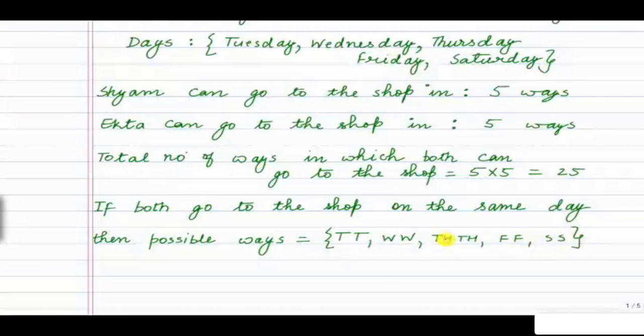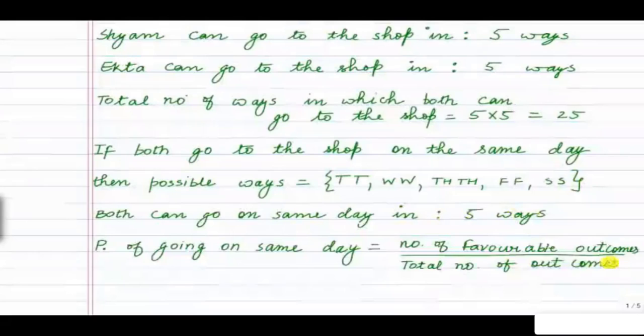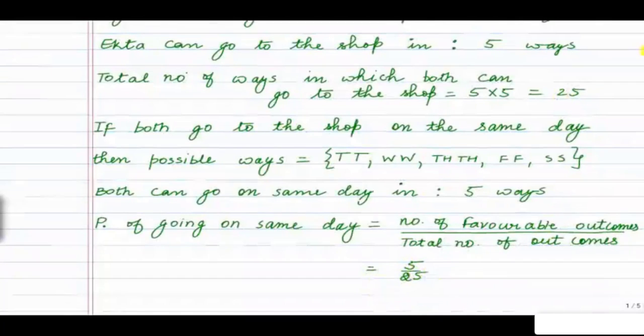So the total number of ways here is 5. So both can go on the same day in 5 ways. So probability of going on same day is equal to number of favorable outcomes divided by total number of outcomes. Here our number of favorable outcomes is 5 and total number of outcomes we have calculated to be 25. So this will come out to be 1 by 5. So this is the probability of going on the same day.